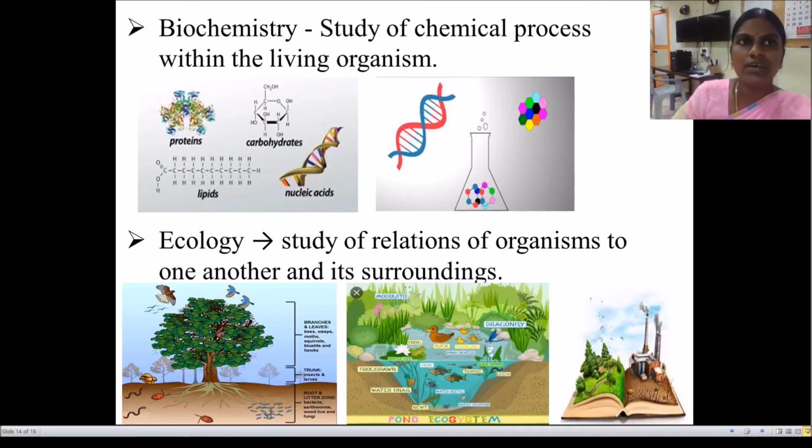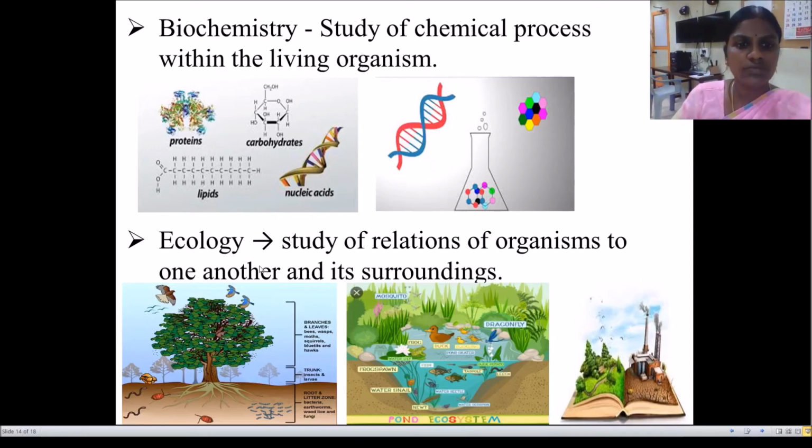Example, a hormone is a chemical released by a cell in one part of the body that sends out messages that affect cells in other parts. So what is biochemistry? It is the study of chemical processes within the living organism.